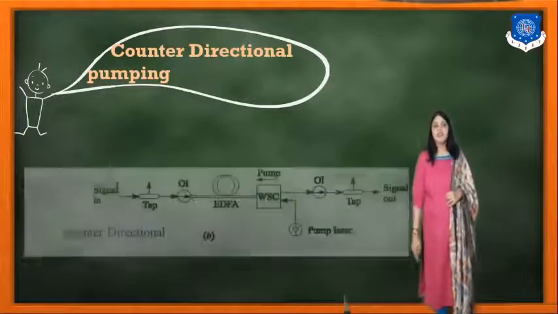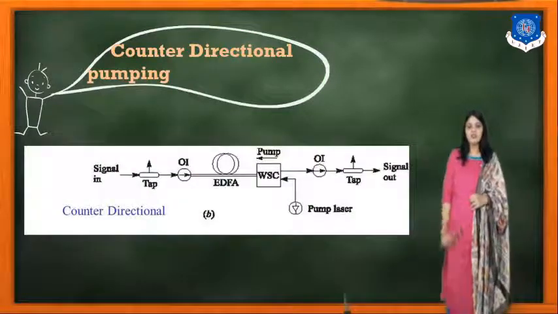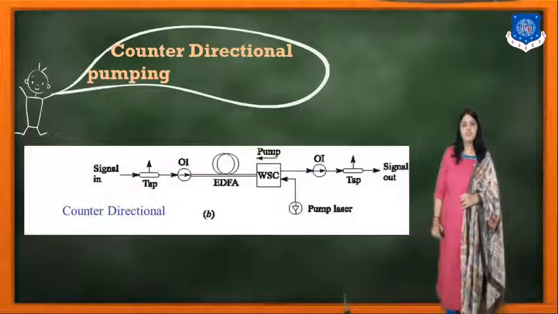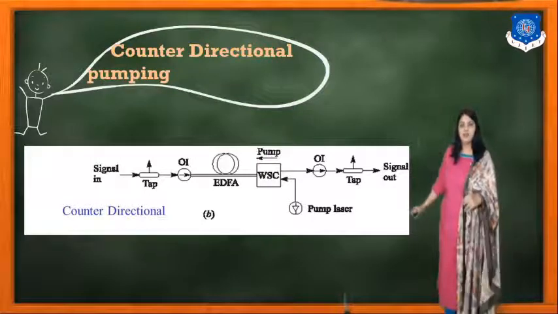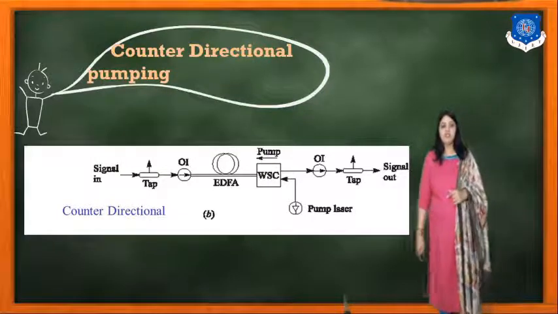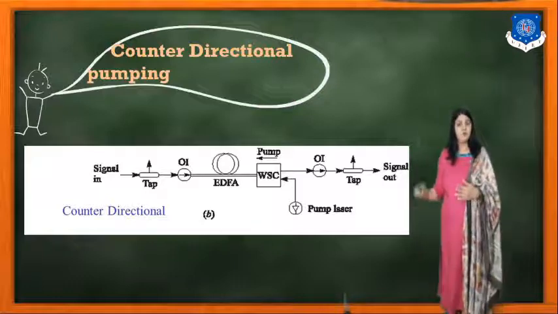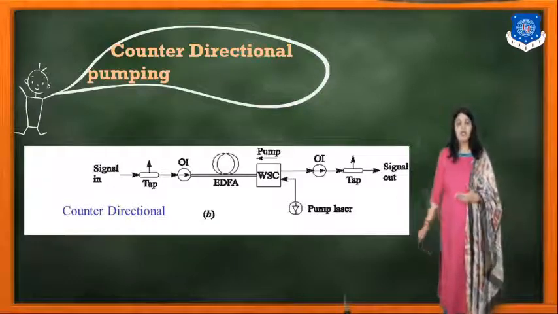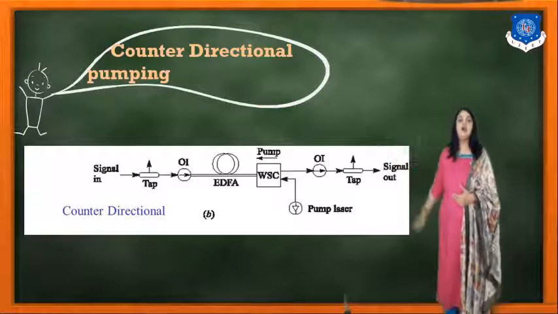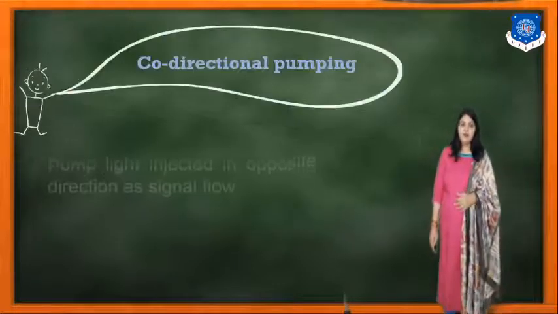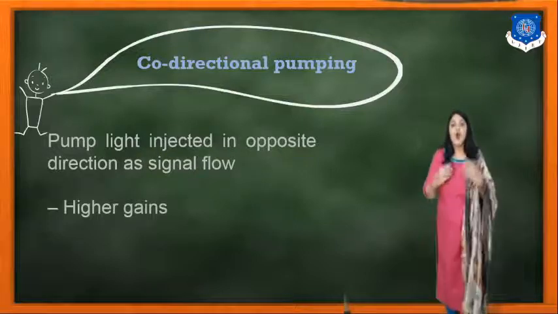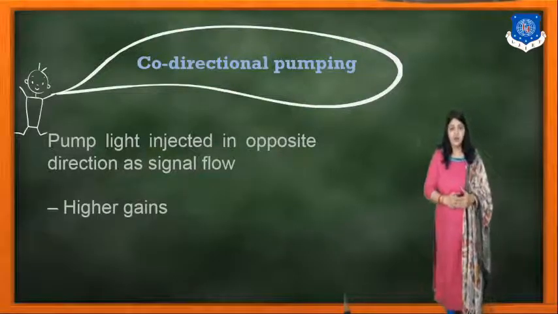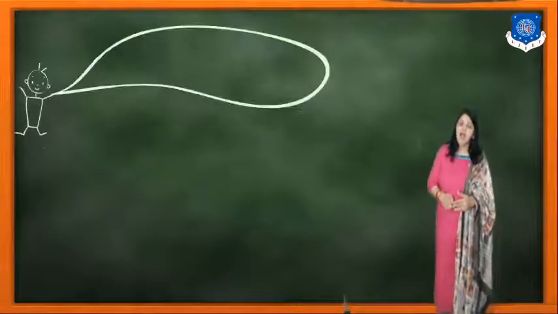Second is the counter-directional pumping. Now here you can see the WDM coupler and how the pump laser, that is the pumping source, is given to the device and how it is passed in from the other end, the end opposite to the signal input end. Here the pump light is injected in the opposite direction to the signal flow, which provides higher gain.